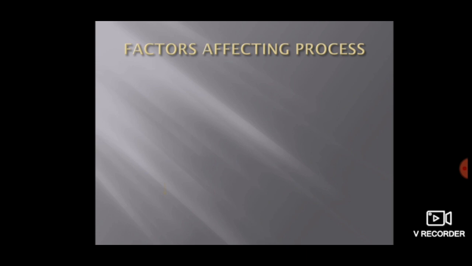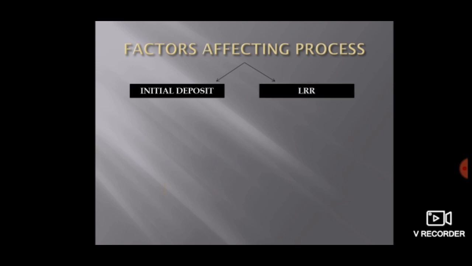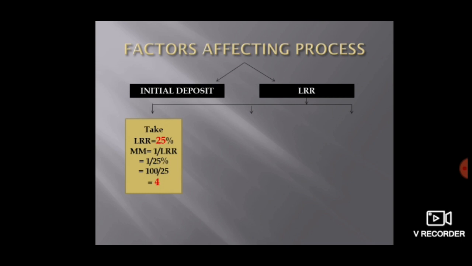Now, what are the factors that affect this process? There are two factors. The first one is the initial deposit. If in the previous example I had given you 1000 as the initial deposit, the answer would be 5000. The second thing depends on the money multiplier, which in turn is dependent on the legal reserve ratio. How does it depend? I have given an example. See, if we take LRR 25%, the money multiplier comes out to be 4. In the second, if we take LRR 10% and put in the formula, MM comes out to be 10.